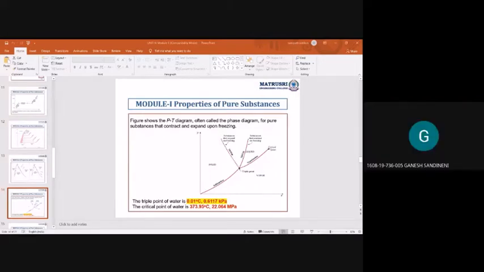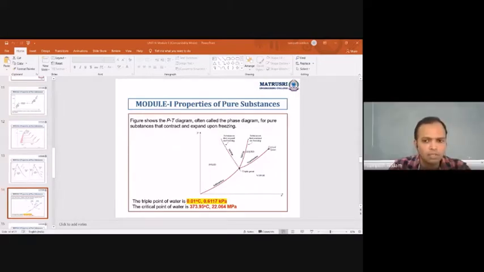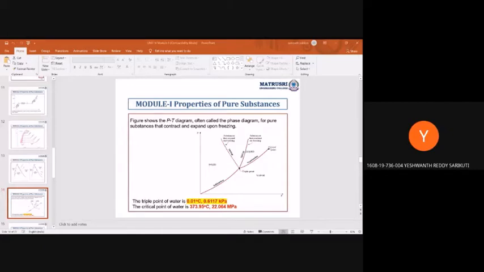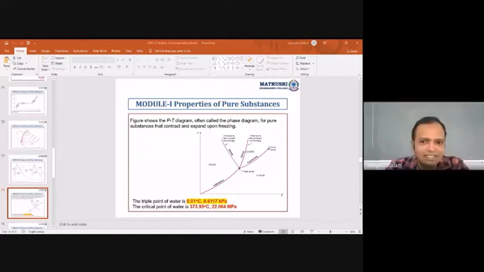Yes, sir. What is the significance of a triple point? It is a point where the liquid, solid, and vapor phases of a substance are in equilibrium.